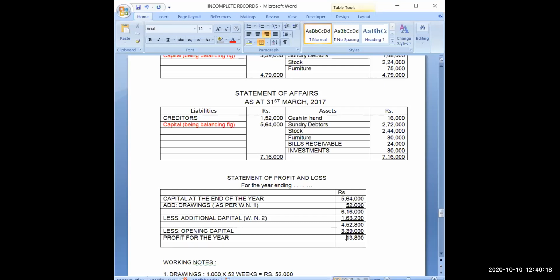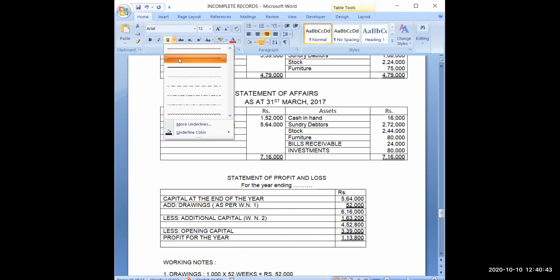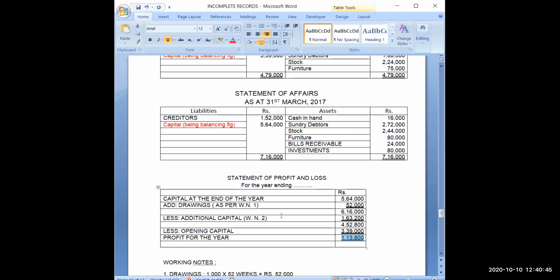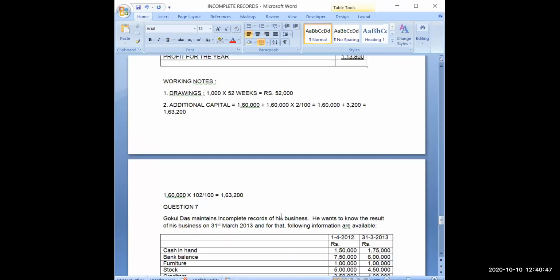Then again 4 minus 3, 1. So that way our profit for the year is 1,13,800. I hope this is clear to all of you. How to calculate profit? We have solved many questions on that.